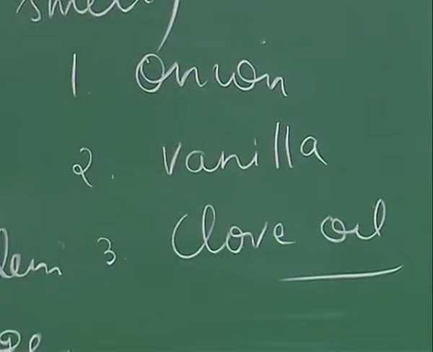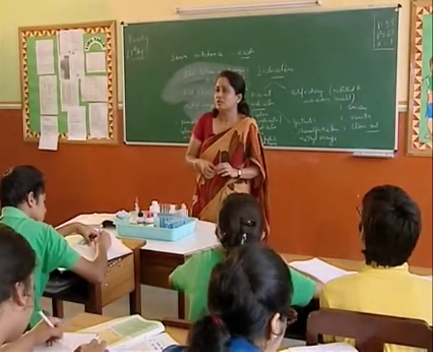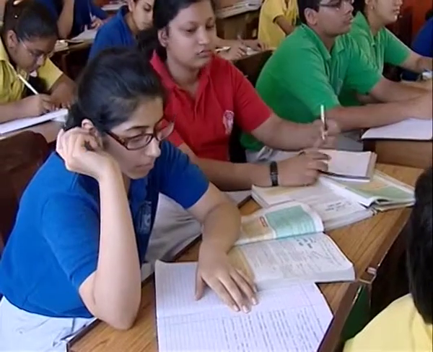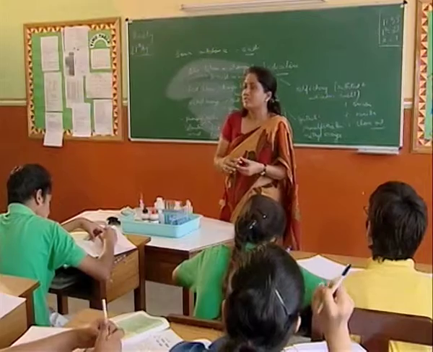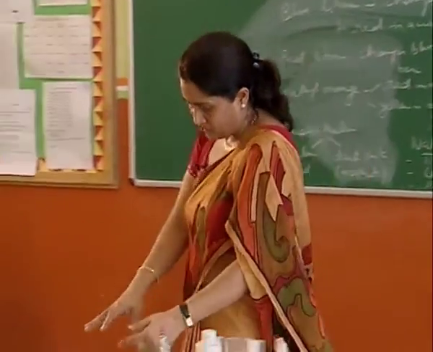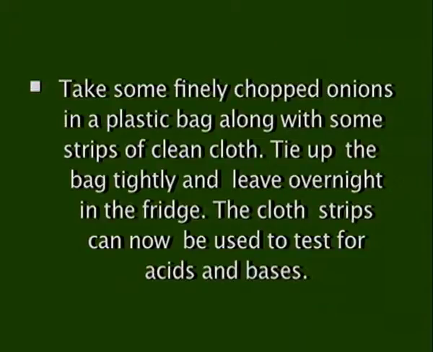Now, we have used these solutions which are available, all right; these indicators have been converted into solutions, and we are using that solution to test the nature. But to find out the change of smell, you have to first impregnate these smells associated with these substances onto strips of cloth. All right, there's an activity, please refer to your book on page 18. Activity 2.2 tells you to take some finely chopped onions in a plastic bag along with some strips of clean cloth, tie up the bag tightly and leave it overnight in the fridge. The cloth strips can now be used to test for acids and bases.